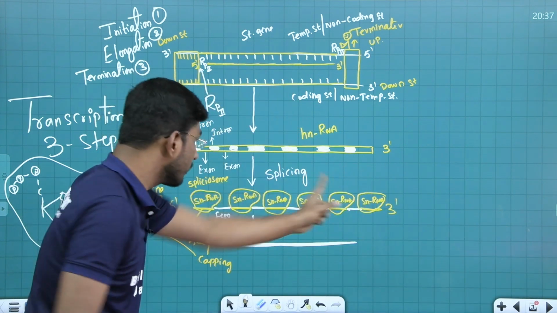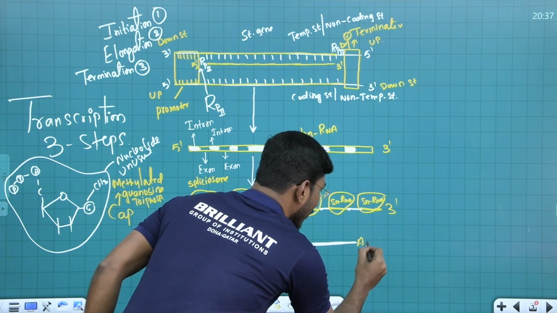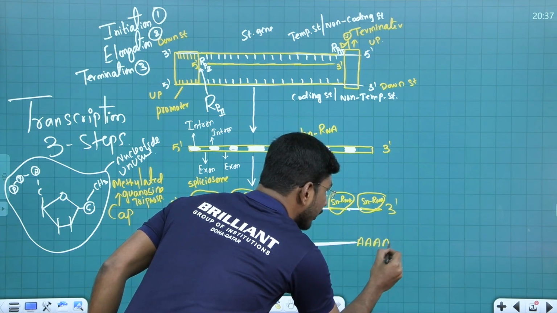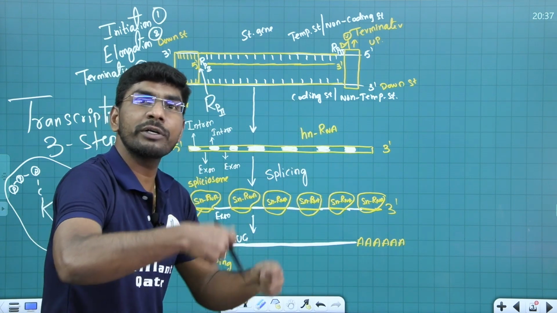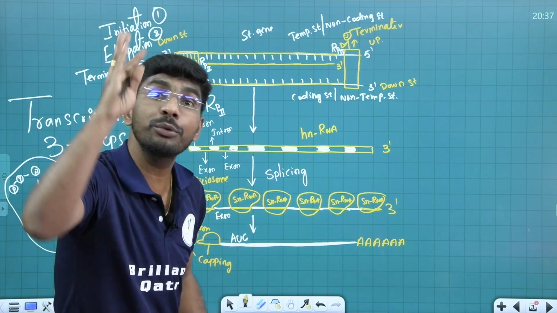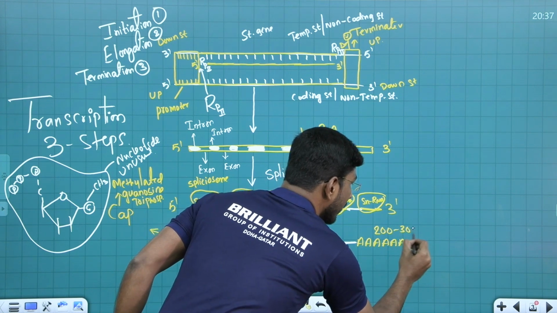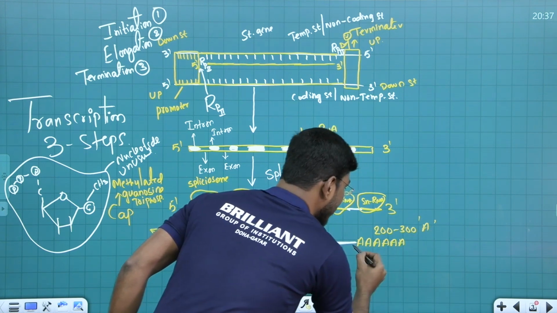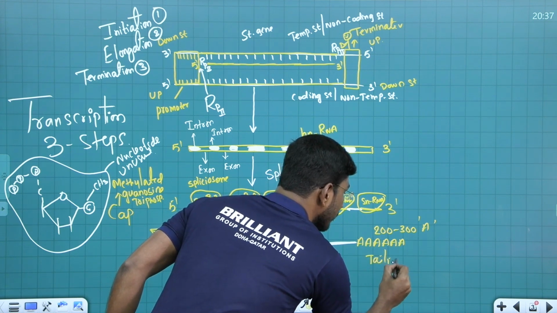What about the last, the 3 prime? At 3 prime, a lot of adenines. Many adenosine nucleotides will come and add. Adenylic acid. That means adenine nucleotides will come and add continuously. How many? 200 to 300. So 200 to 300 adenines come and attach to this 3 prime. So it is called tailing.